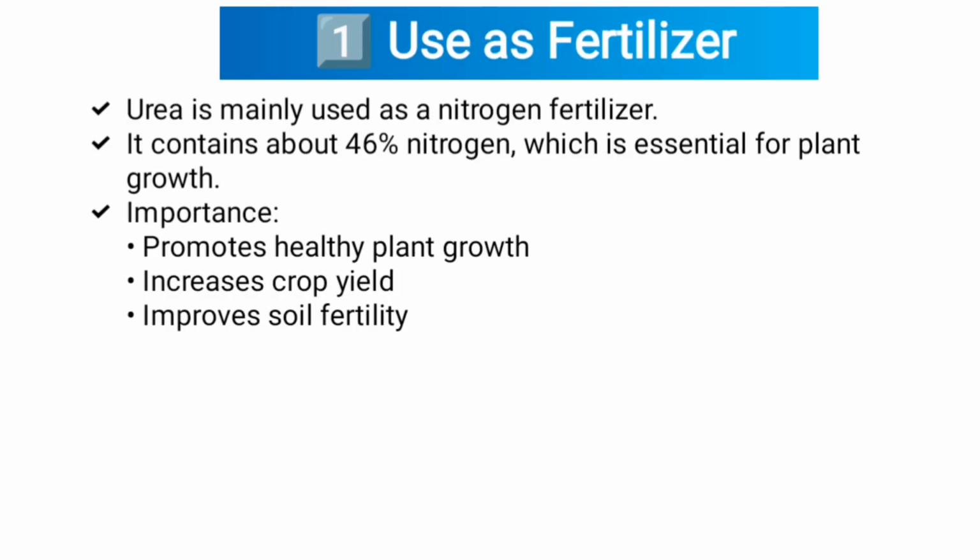Use as fertilizer. Urea is mainly used as a nitrogen fertilizer. It contains about 46% nitrogen, which is essential for plant growth. Importance: promotes healthy plant growth, increases crop yield, improves soil fertility.